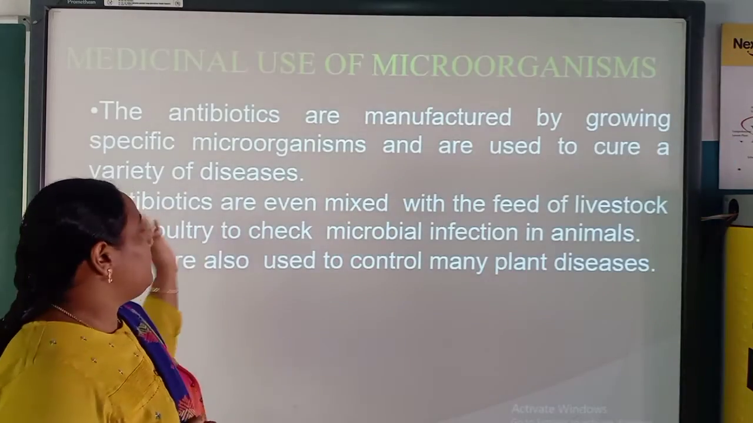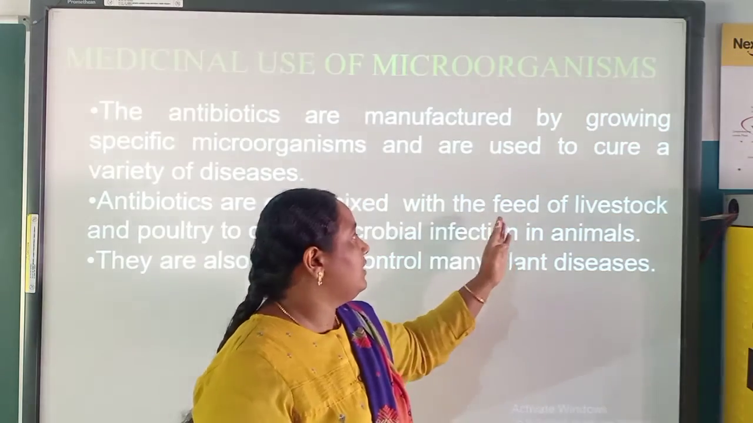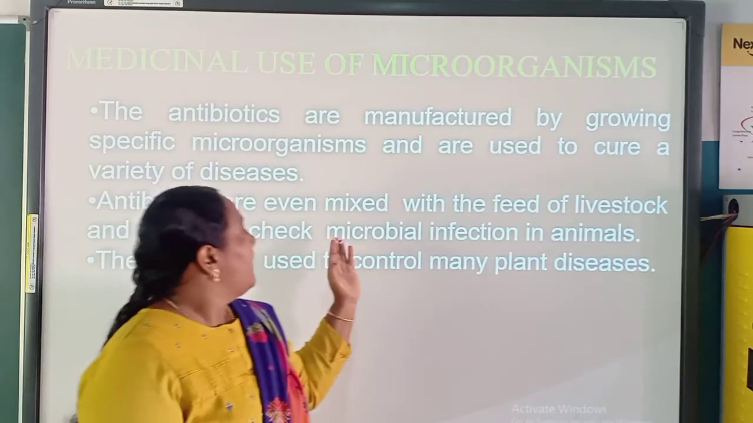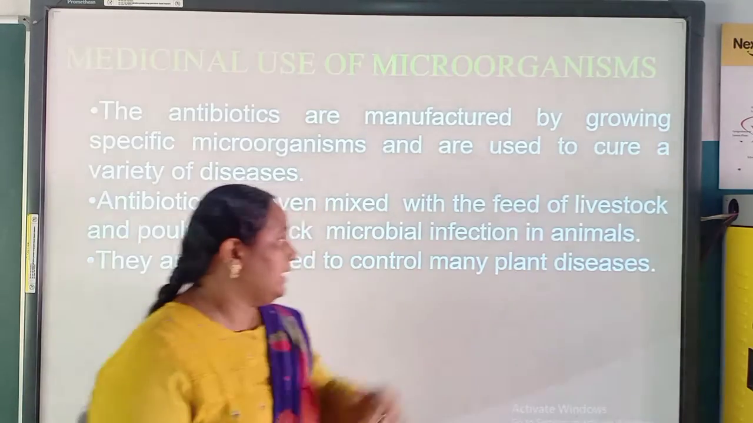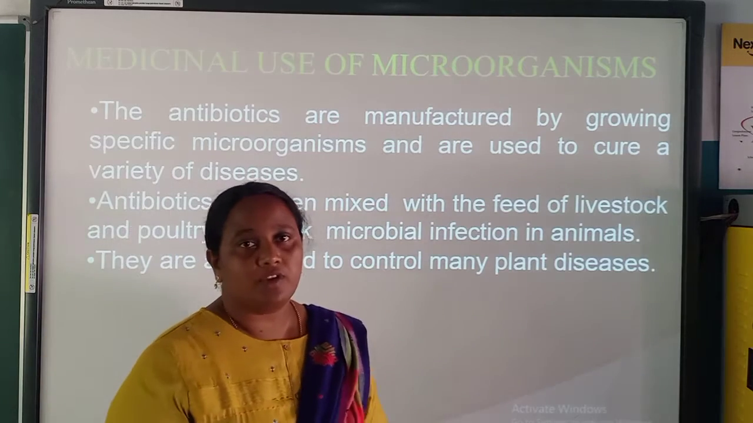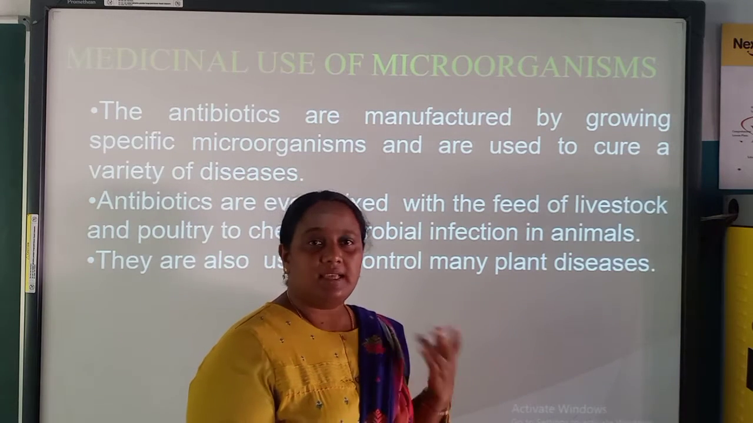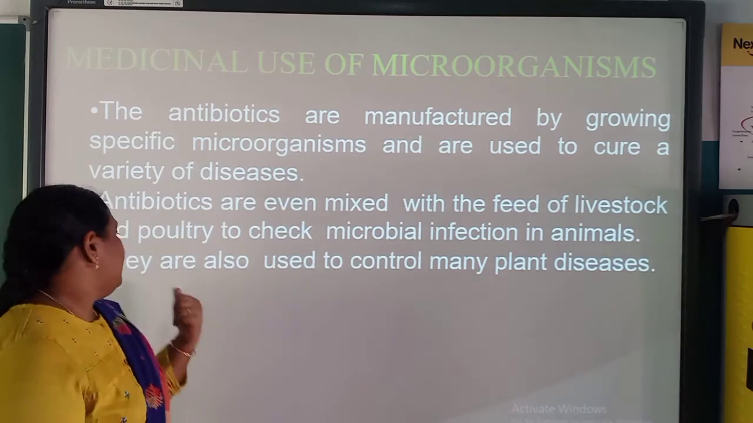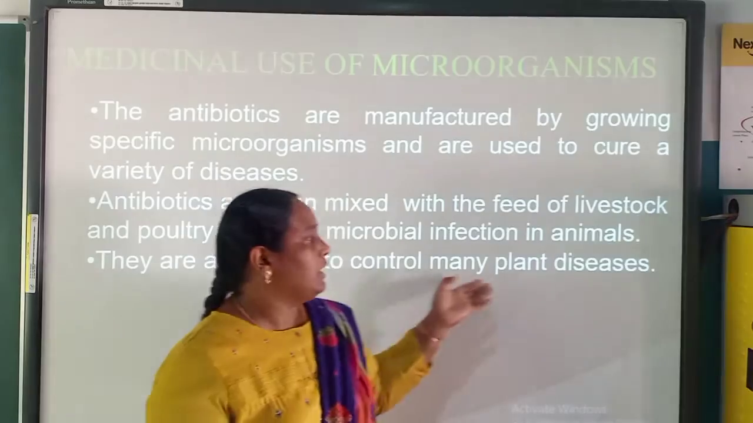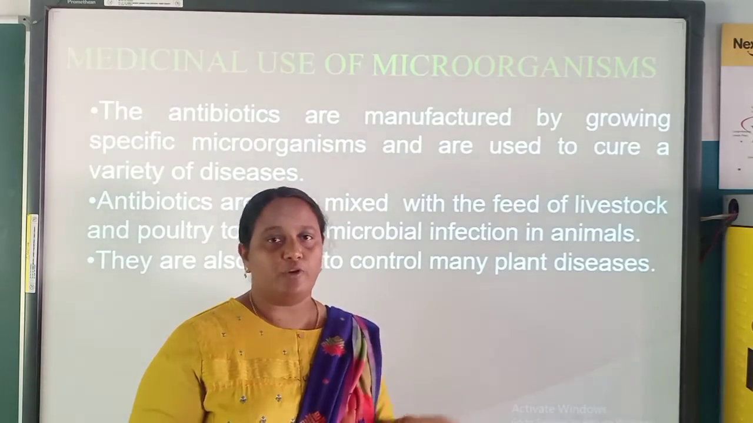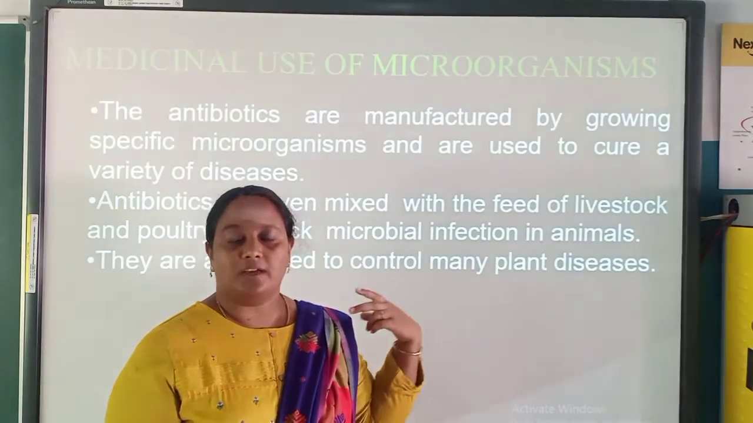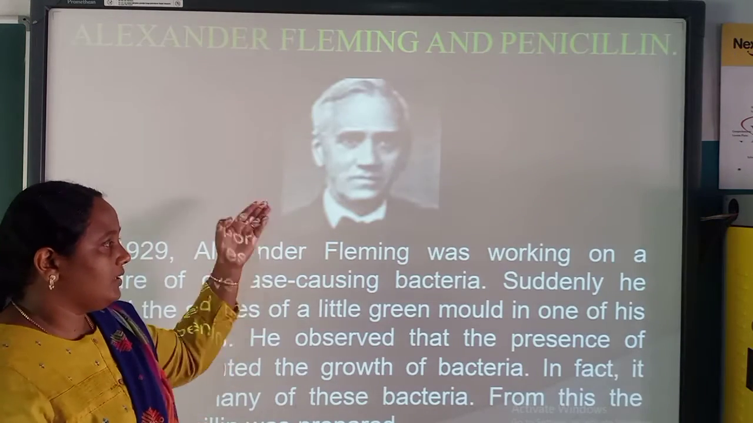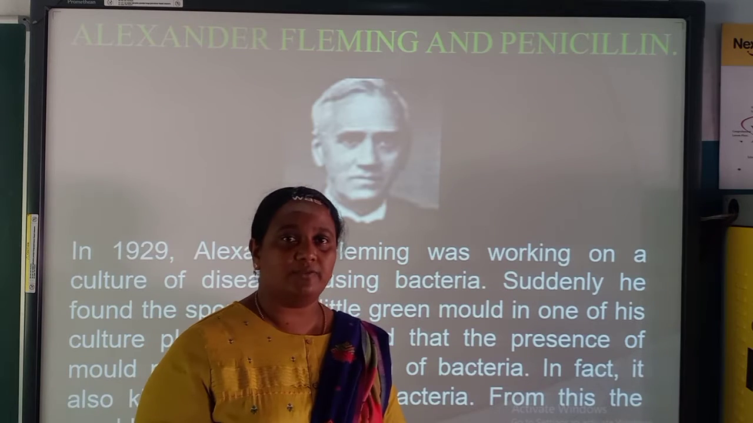Antibiotics are even mixed with the feed of livestock and poultry to check microbial infection in animals. Then we give them to animals also to check whether there is any microbial infection happening to the animals. They are also used to control many plant diseases, not only for human beings and animals, they are used for plants also.